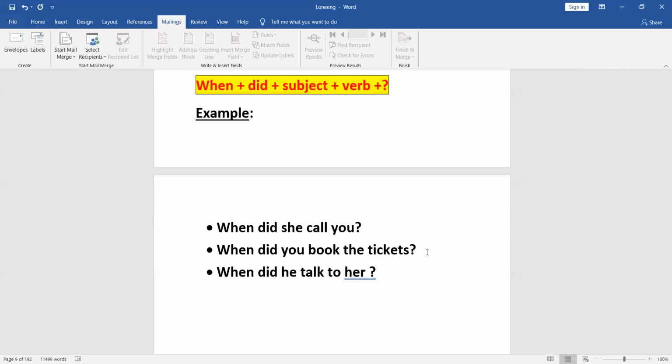The next sentence is, when did you book the tickets? As in, here they're wanting to know what time. Maybe did you book it for 2 days from now? Did you book it for 5 o'clock? Or what time? What date? They're wanting to know the specific time, and that is the reason why they're using when. And the last one is, when did he talk to her? Here again, another instance, someone is talking to another person and they're wanting to know what time specifically did he talk to her.